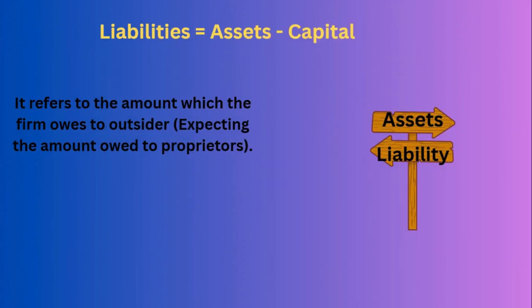And second one is liability. So liability equals asset minus capital. This formula I will teach you later. Here it refers to the amount which the firm owes to outsiders, other than the amount owed to the owner. See, you invested 3 lakh rupees in your electrical shop, right?